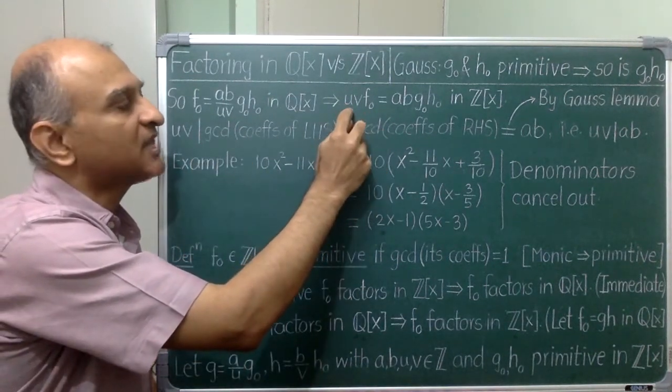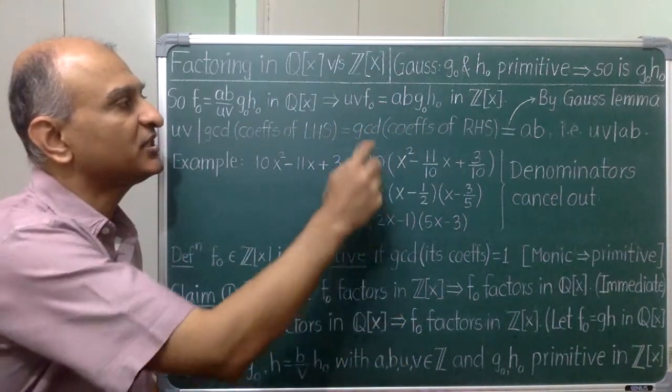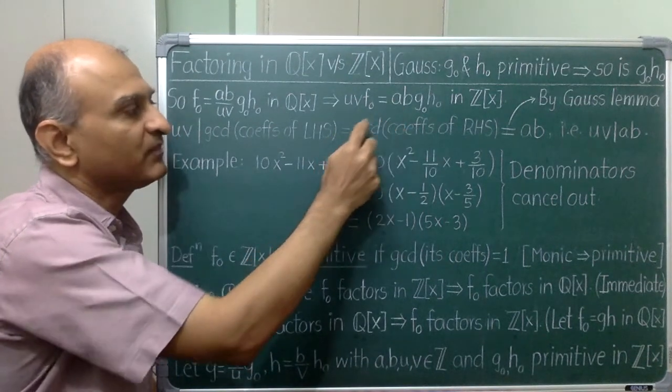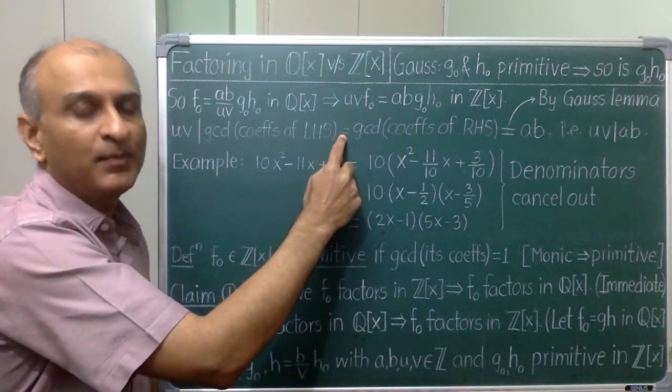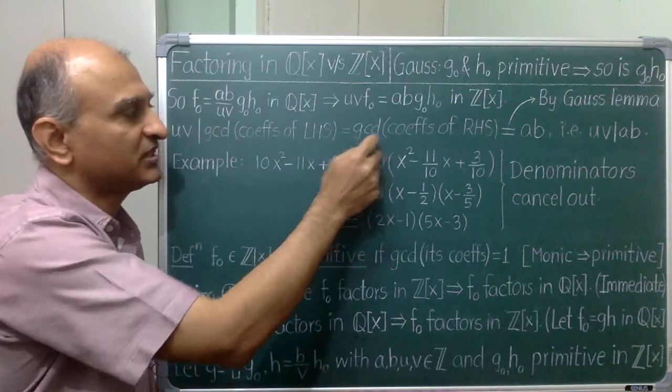And this now is an equality of integer polynomials. So the GCD of coefficients on the left hand side and on the right hand side must be equal up to associates in Z. So let's separately look at these GCDs.